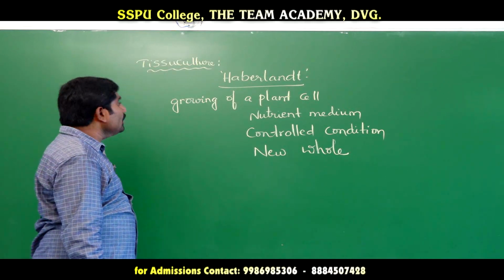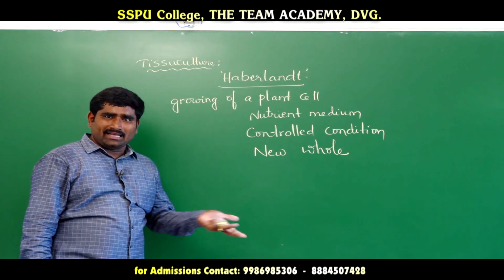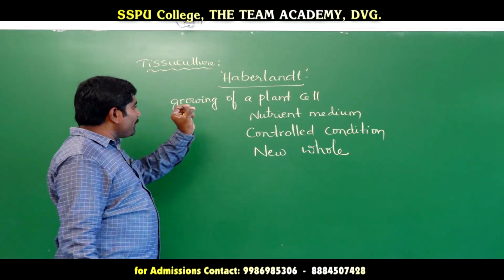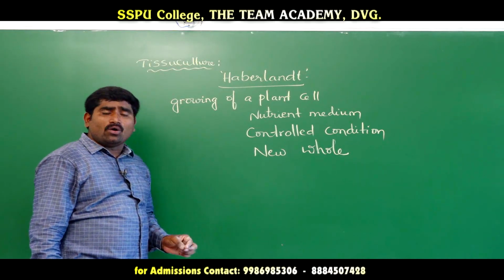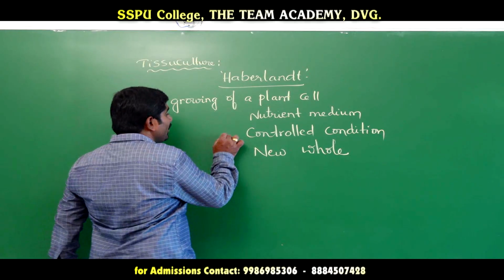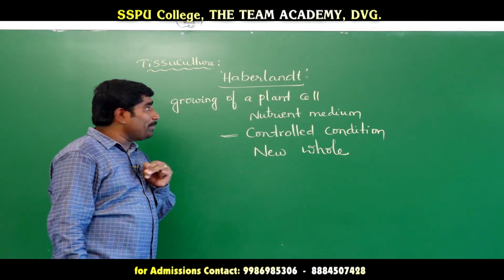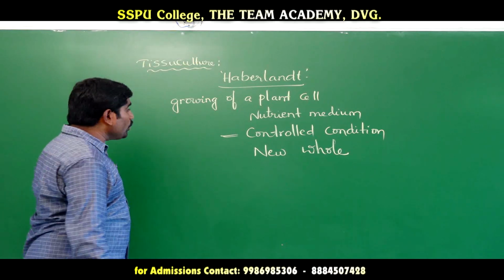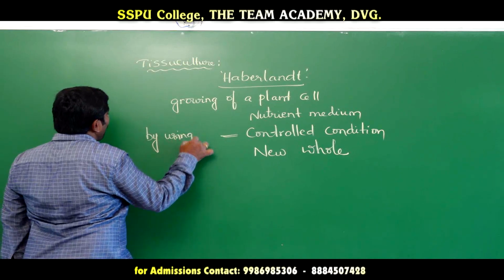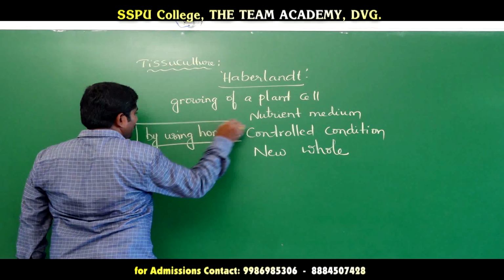Tissue culture is nothing but growing of a plant cell or a tissue or an organ, like pollen grains, ovum, anything, in the nutrient medium under controlled conditions. What does controlled conditions mean here? Under controlled conditions to produce a new whole plant is called tissue culture. Controlled conditions means by using hormones. This is the meaning of controlled conditions.